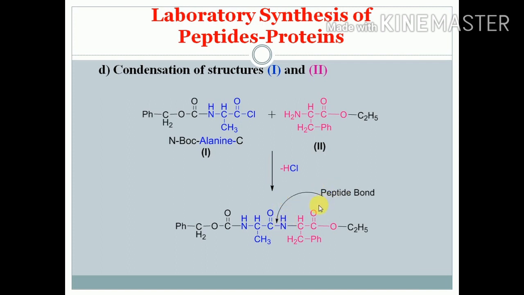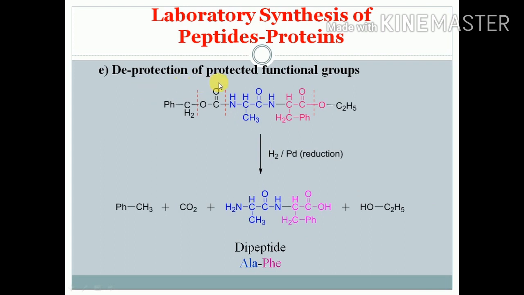Next step is deprotection of the protective function. Now we have to deprotect this BOC as well as this ester. Go for the reduction reactions. This amine will get deprotected while this carboxylic acid is also deprotected.